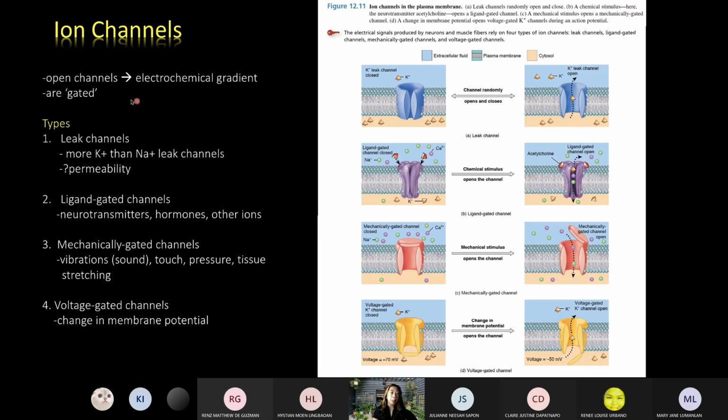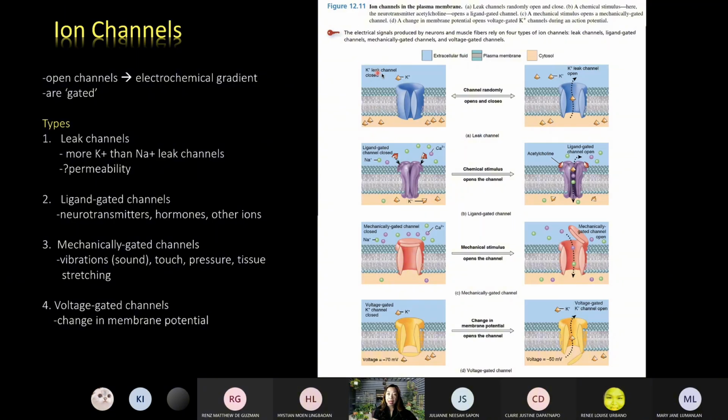And the channels are said to be gated. The opening and the closure of the gates would be dependent on several factors, mainly on the type of stimulus allowing the opening and the closure of the channel, or the gates of the channel. Now there are 4 types. You have the leak channels, ligand gated, mechanically gated, and the voltage gated.